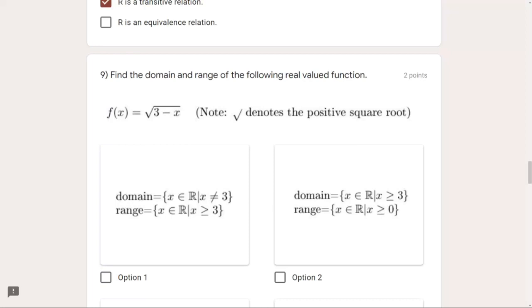Anyways, the domain and range of any real valued function: domain is the set from where we can pick the values of x, such that the function is stable. Yes, you can understand it like stable, meaning that the function actually exists. Like if I take the same function x squared plus 2.